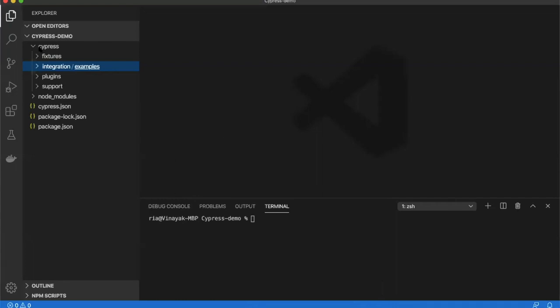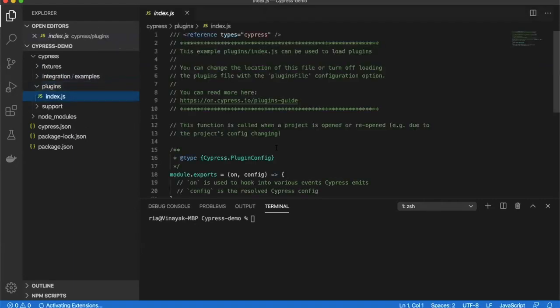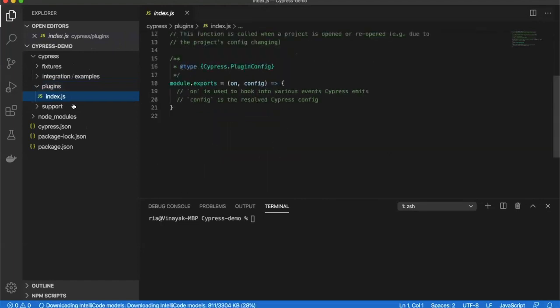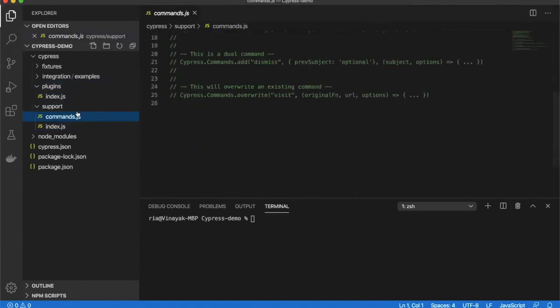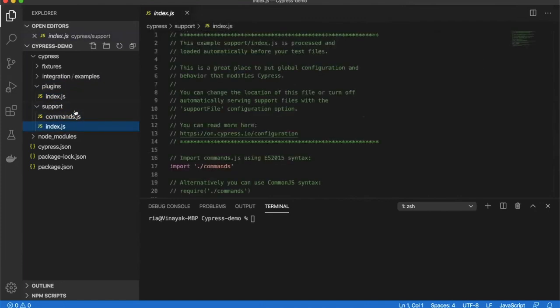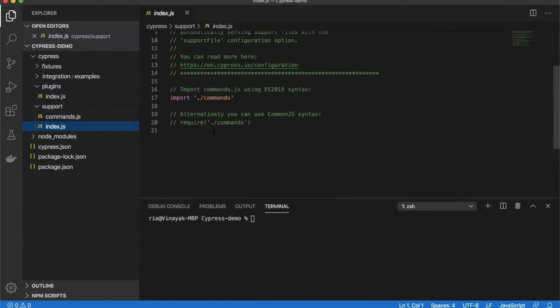So here we can see Cypress. When we install Cypress, it automatically installs the pre-bundled framework, where we don't need to set up the framework as with other frameworks. It comes with pre-bundled fixtures, test data, integration for the spec files, and plugins. Cypress comes with multiple plugins, for example for visual testing and accessibility testing, which we need to import here and use. And support is for commands and reusable functions. If you want to integrate Cucumber step definitions, we can store the step definitions in the support folder. And any plugins or commands we just need to import in the index.js file.